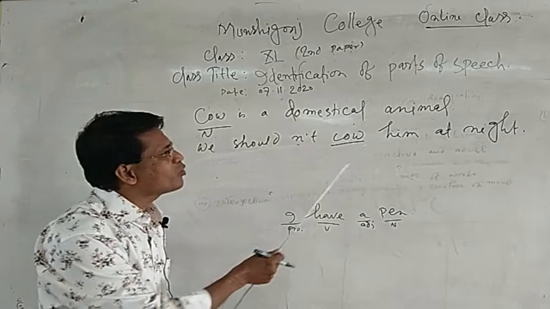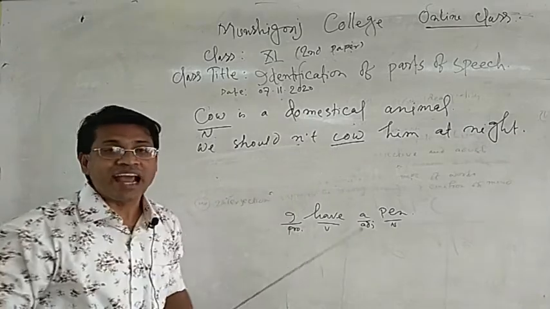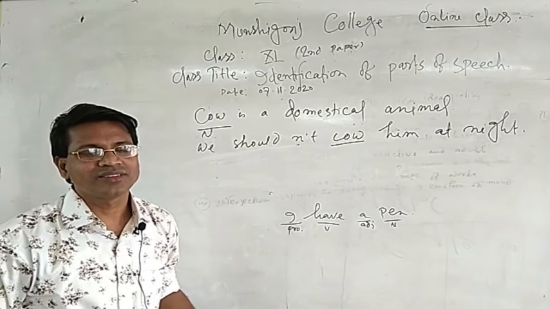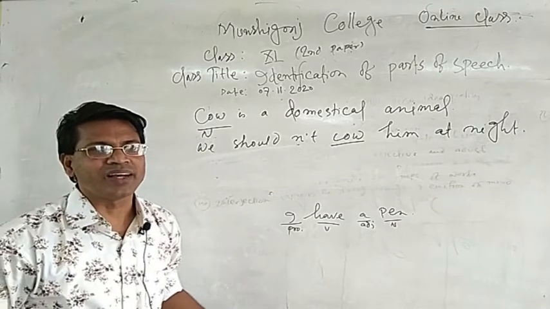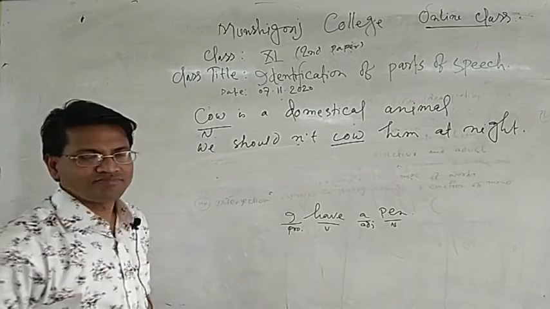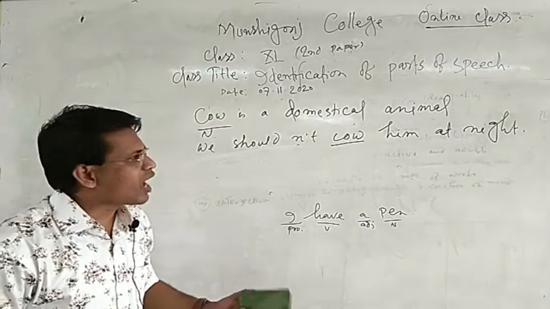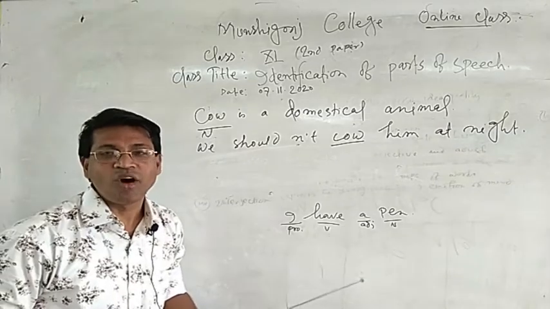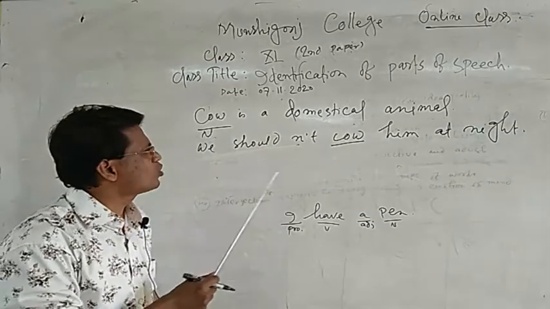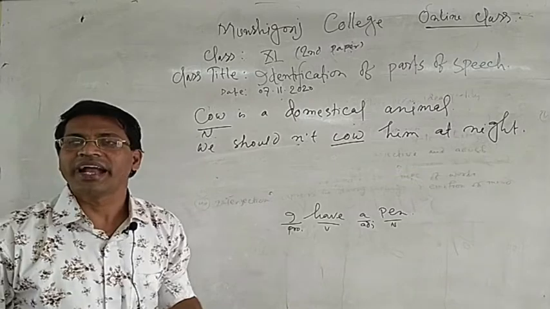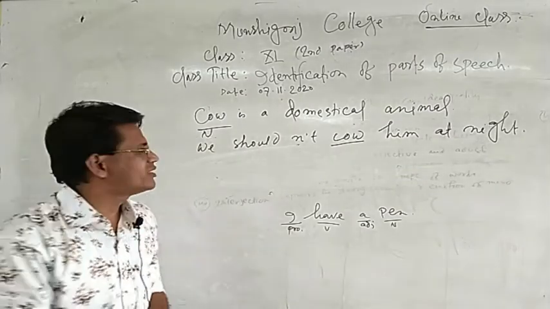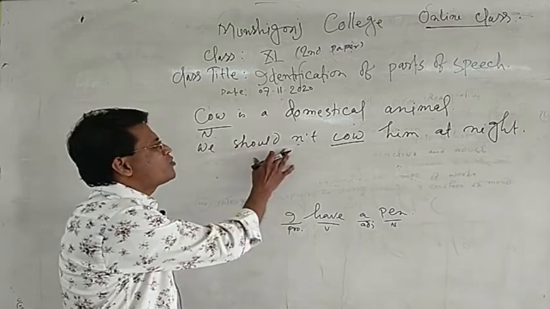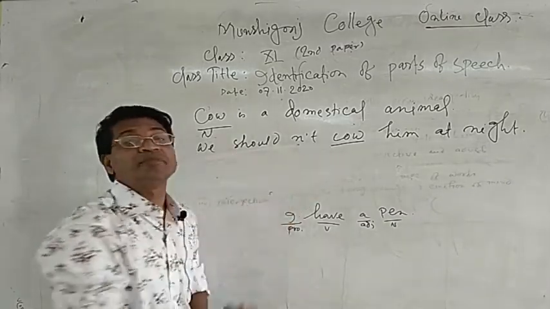We should not cow him at night. Here cow means fear, in Bengali "bhoy dekhano." So we should not cow him at night. These are auxiliary verbs, and after an auxiliary verb we get the principal verb.